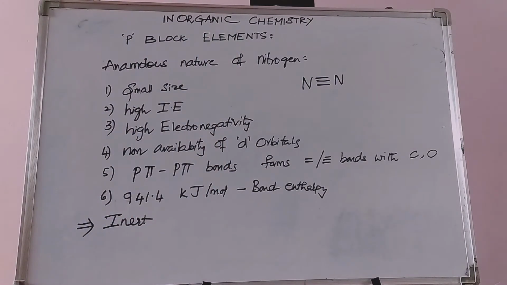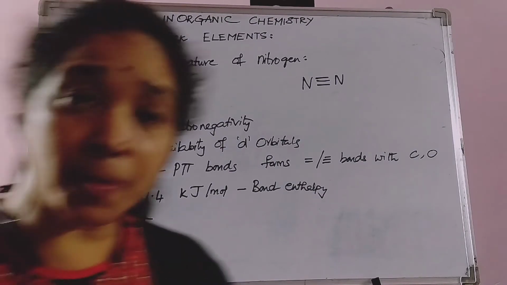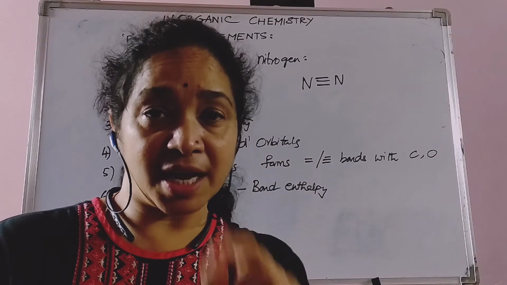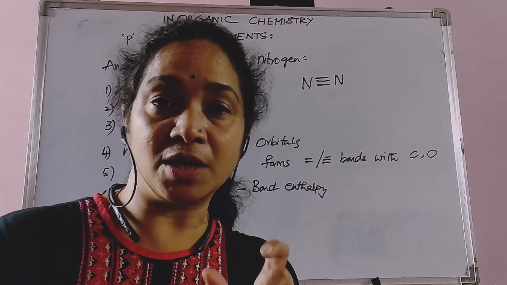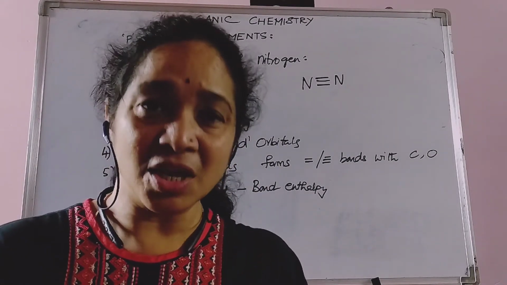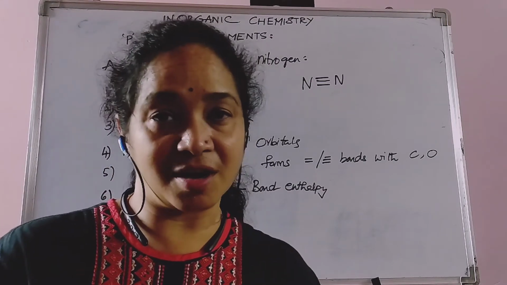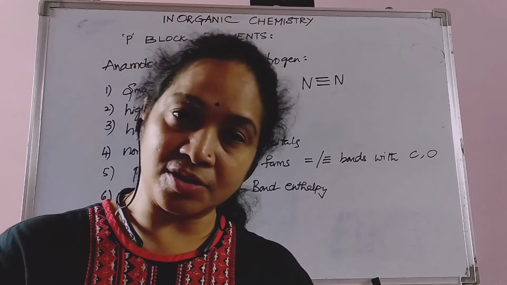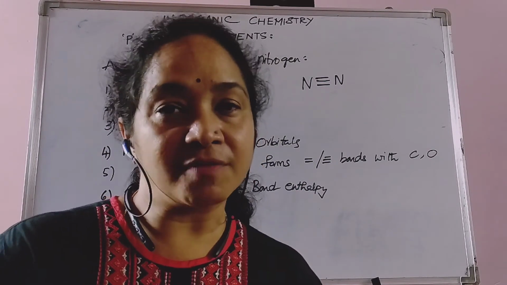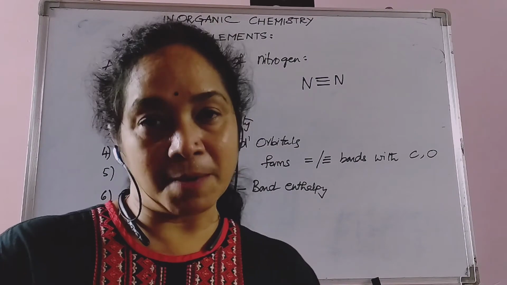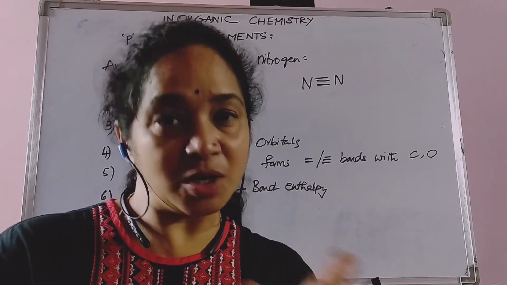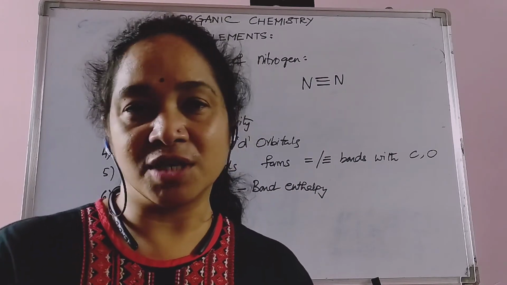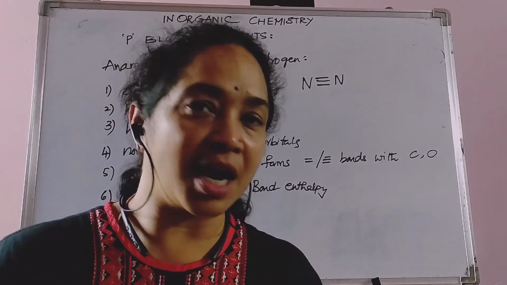That catenation is not possible with nitrogen because the single bond between two nitrogen atoms is very weak due to inter-electronic repulsions. Because of the small size, there are certain inter-electronic repulsions, and because of that, the single bond between two nitrogen atoms is not stable, which does not allow nitrogen catenation when compared to the other elements.